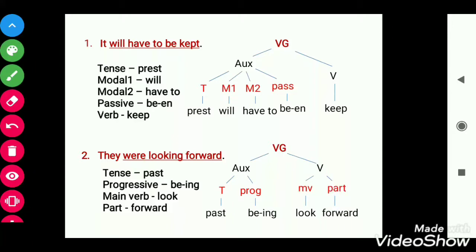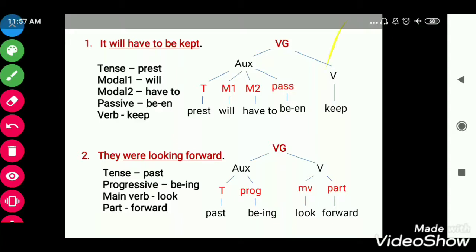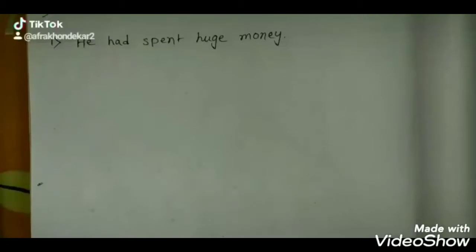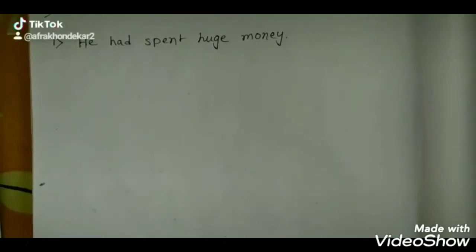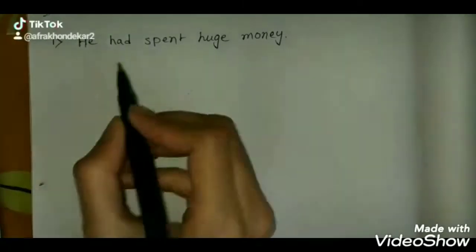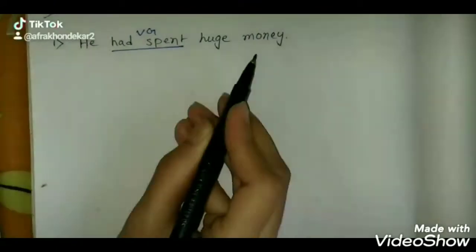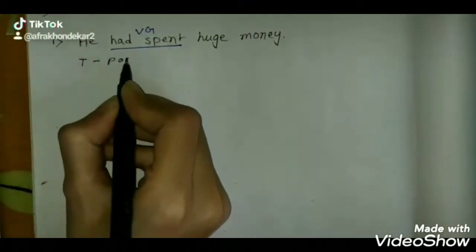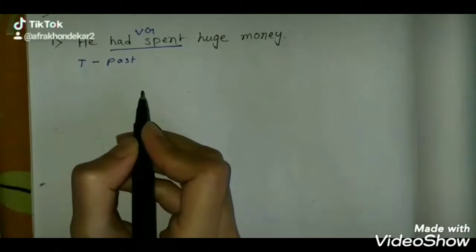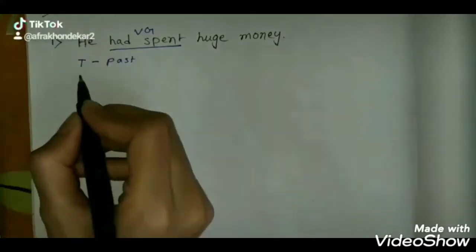Now we will learn to make structure in our notebooks. He had spent huge money. Here had spent is the VG part, so VG, and we can see the tense is past perfect. So tense past, and then had spent perfect.